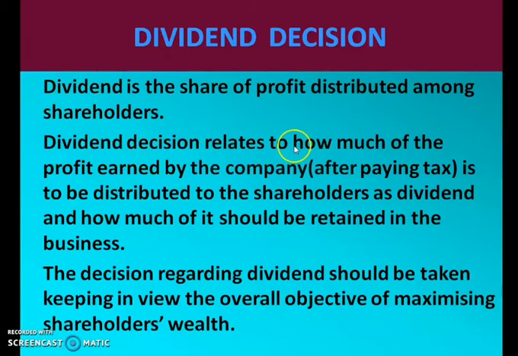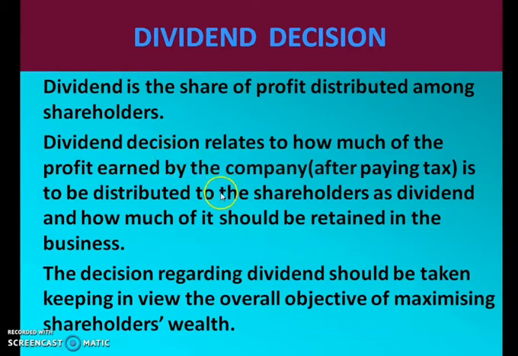Dividend decision relates to how much of the profit earned by the company after paying tax is to be distributed to the shareholders as dividend, and how much of it should be retained in the business. So this dividend decision is related to what? It is made to decide how much of the profit after paying the tax should be distributed to the shareholders and how much of it should be retained in the business. Retained in the business means kept in the business.